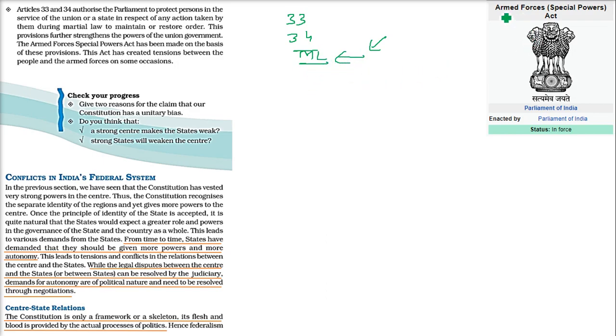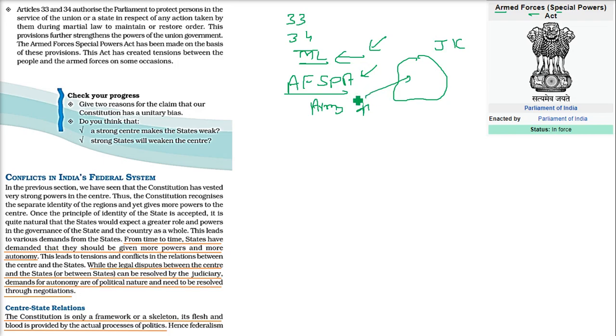There is one more thing. If you see, there is a law, an Act. Now what does this say? It is a law which can be directed by the central government. Now take an example of Jammu and Kashmir. There are people who criticize it, and the Northeast also they criticize. Now what are the special powers given? Any army man, if he has some evidence or some idea, can go to any house, search without a warrant, and take people into custody. Even if he shoots a person, he is immune. He cannot be put on trial.